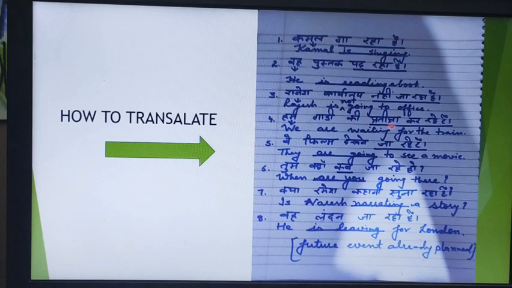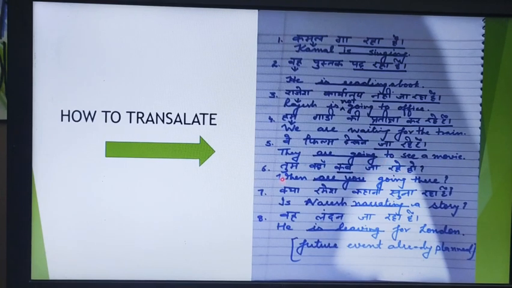हम गाड़ी की प्रतीक्षा कर रहे हैं. We, plural, are waiting for what? Gaadi, for the train. We are waiting for the train. वे फिल्म देखने जा रहे हैं. They, plural here, so we'll use are. Are going to see a movie. They are going to see a movie.